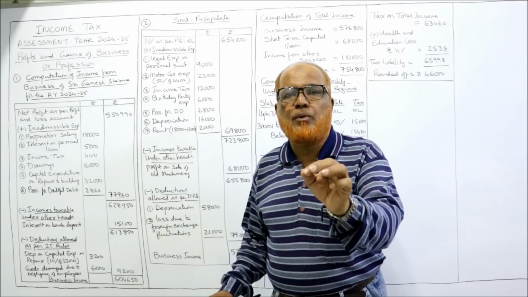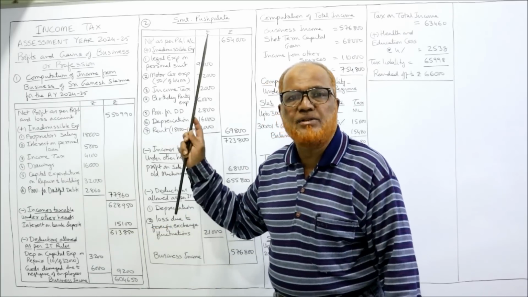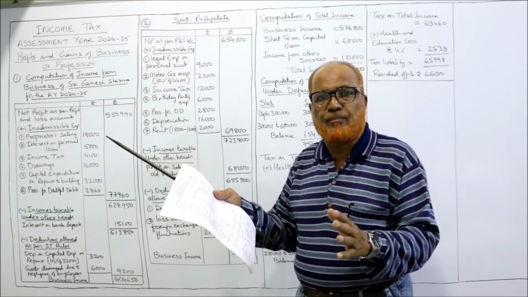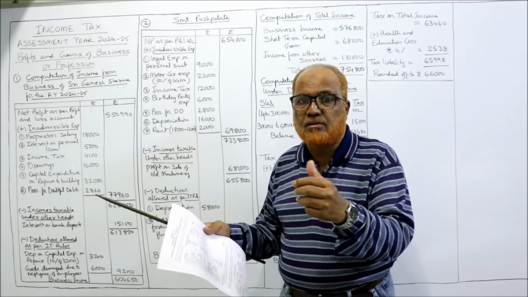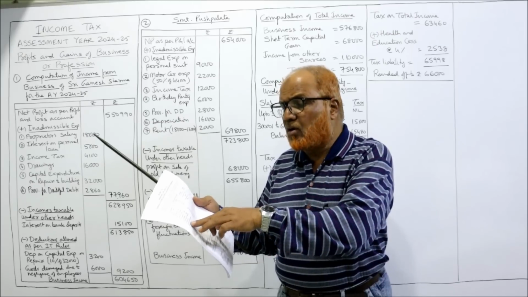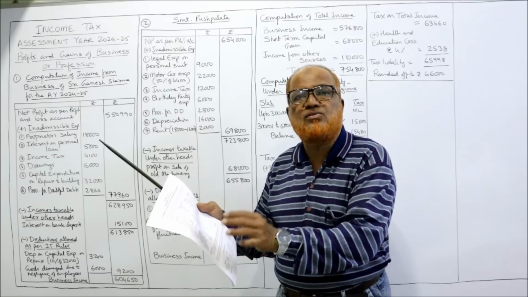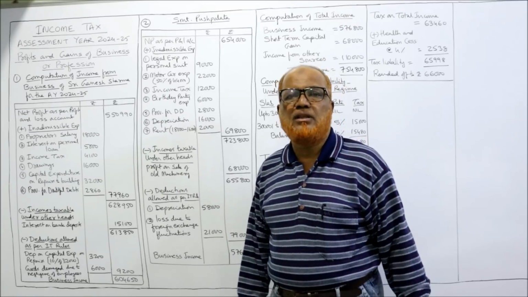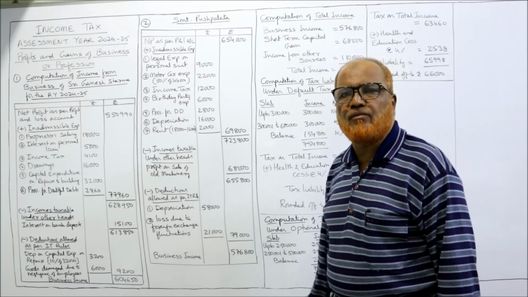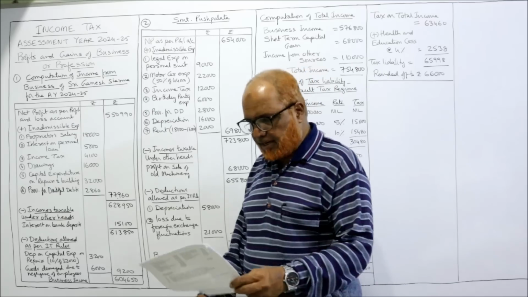But interest on bank deposit is not a business income. That's why we should deduct it; it is taxable separately. Now on the debit side, provision for warranties is a business expenditure, allowed. But provision for doubtful debts is not allowed. You should write this down in the working note. Similarly, cost of new telephone bill is allowed. Income tax is not allowed. Like this, a few points you have to write in the working notes. That's all. This is the method. I have completed the first problem on computing the business income. Now, second problem.